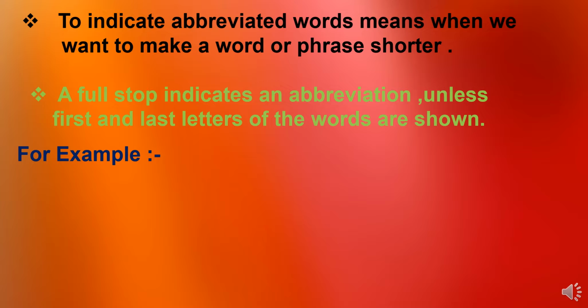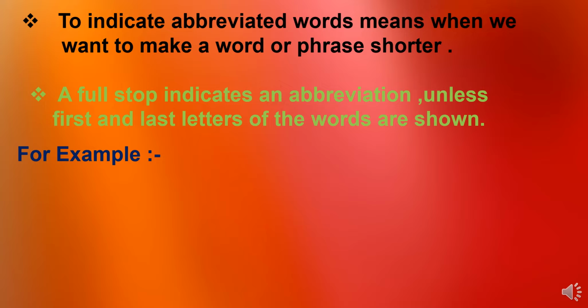Now we are talking about some professions. Which professions do we write as a short form? Doctor. We don't write the whole spelling of doctor when we are talking about the name of the doctor, right? What will we write? Do you know? Yes. D as a capital letter and r as a small letter, and then put a full stop. It is a short form of doctor, and at that time we put a full stop.